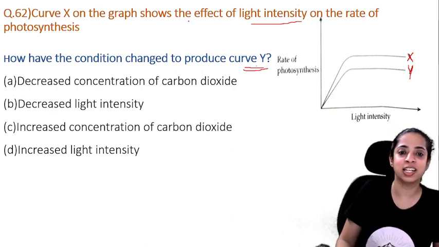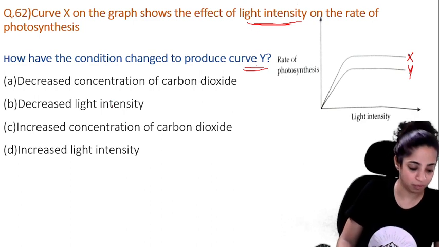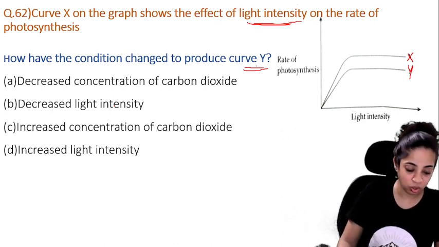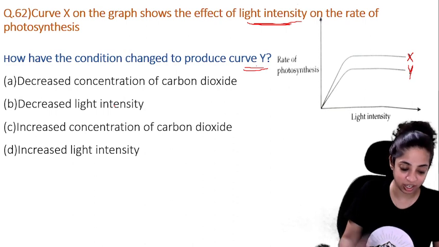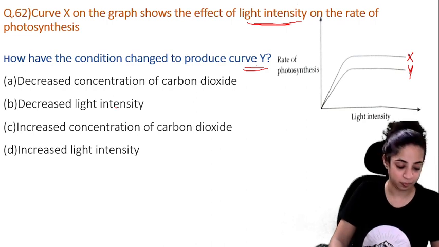Yes, since it is a light intensity graph, the answer will be A, decreased concentration of carbon dioxide. At low light intensity, increasing the intensity of light will initially increase the rate of photosynthesis, and at a certain point, increasing the light intensity stops increasing the rate, as something else is limiting the rate.